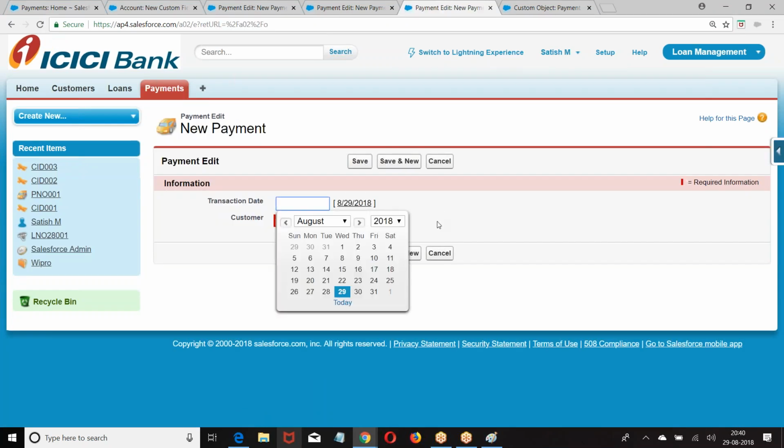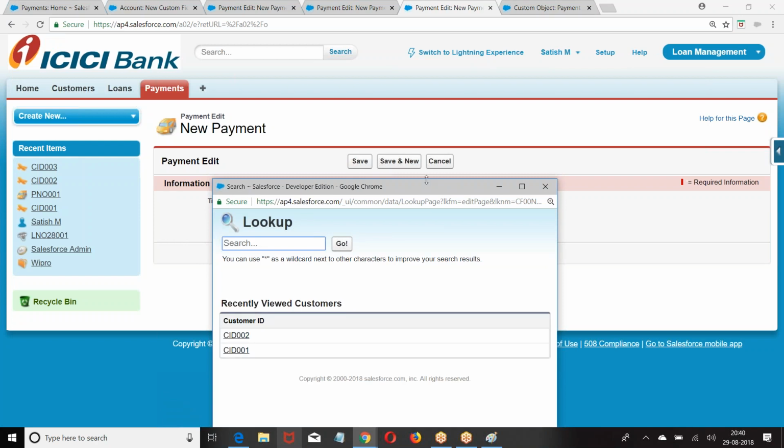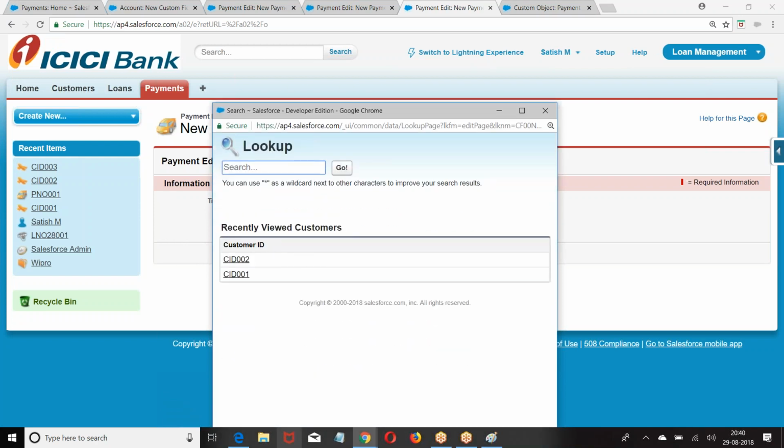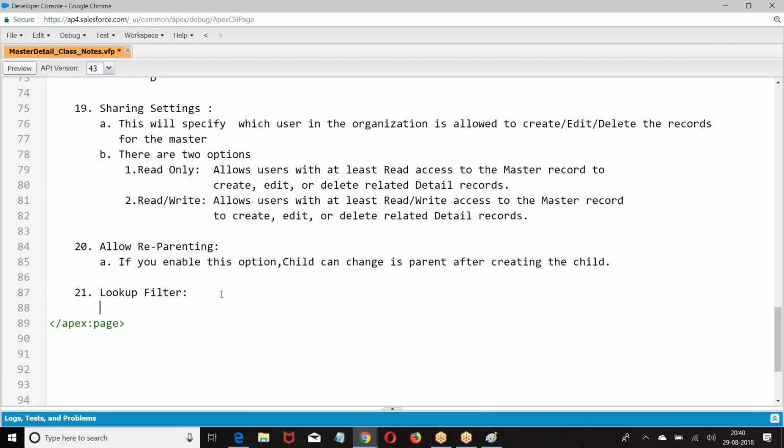Go to new. How many records are coming? Previously 3 records were there, but now we are getting only 2. So which records of the master should be displayed in the master detail lookup window is given by the lookup filter. It will specify which records of the customer should be displayed on the master detail relation. So lookup filter. What was that?